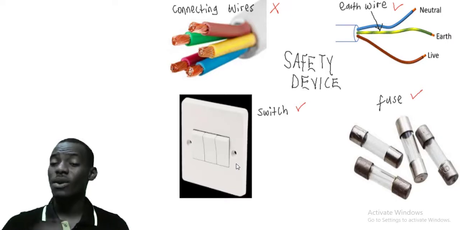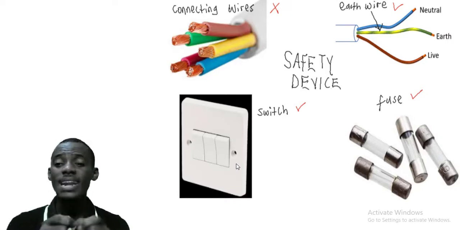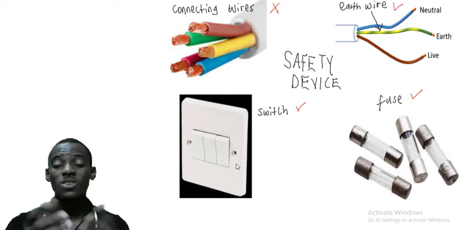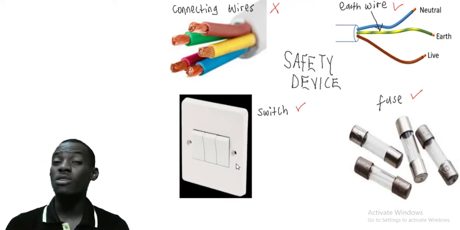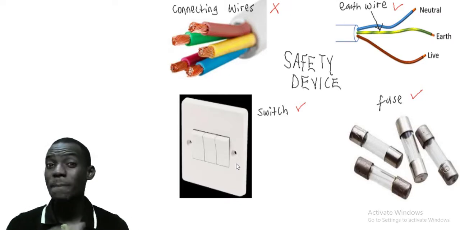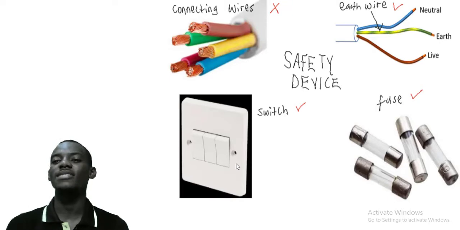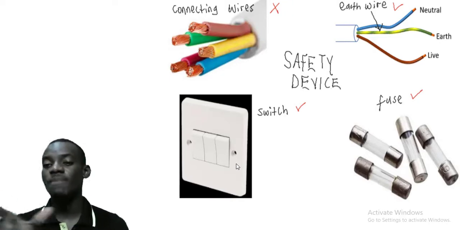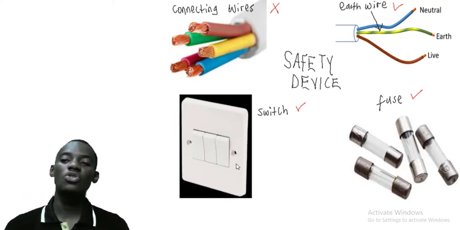The live carries the charge. That means if you are connecting anywhere and you see a red color, that's live, and you mustn't touch it, because if you touch it, it will shock you. That's where the current is really mighty. Then the neutral is the return of the live wire. So when you connect that live to something, when you are going back to the source, you will use neutral.